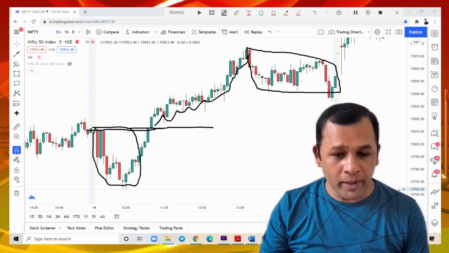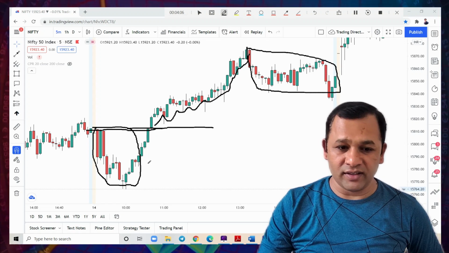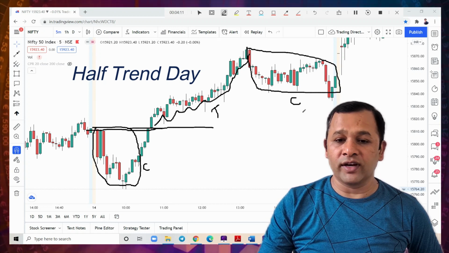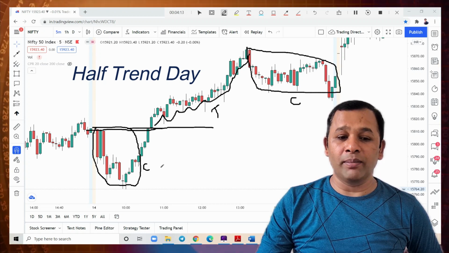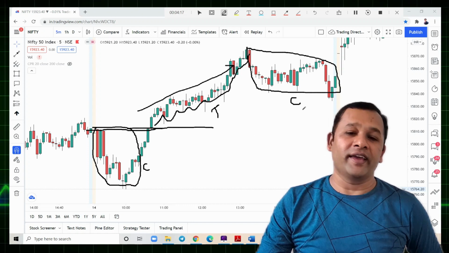Remember, it's called a half trending day. Here consolidation, here trend, again consolidation. So this is a double distribution trend day.